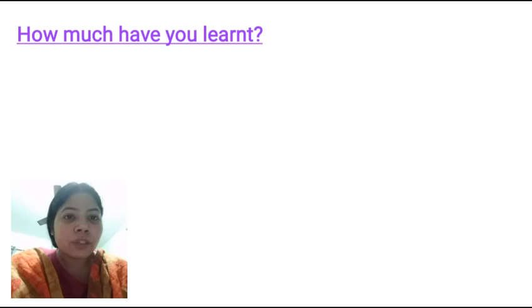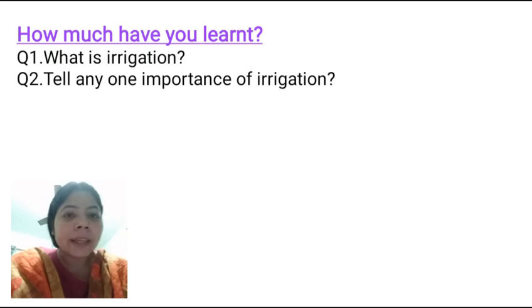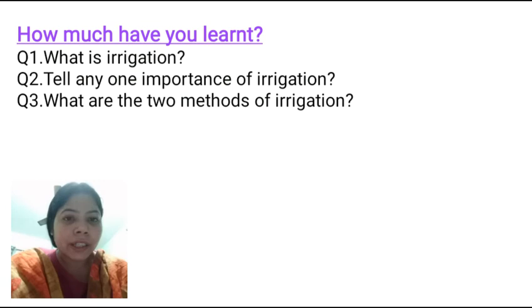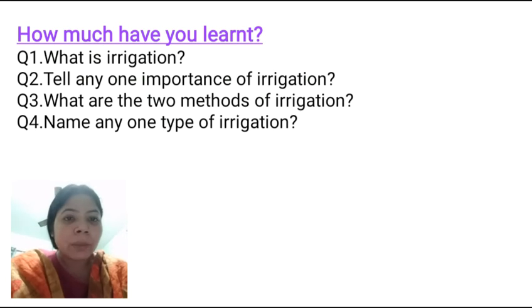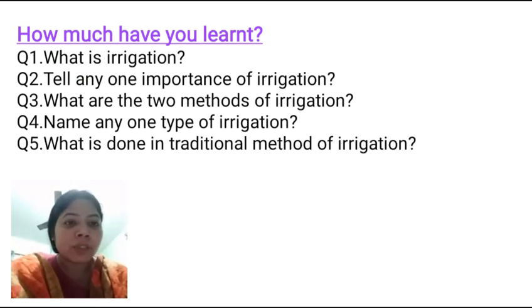Now let's check how much you have learned. What is irrigation? Irrigation is the process of application of water to crops through artificial channels to grow them. Tell any one importance of irrigation. Yes, it enhances the productivity of land. What are the two methods of irrigation? The two methods are modern methods and traditional methods. Name any one type of irrigation. Sprinkler method. What is done in the traditional method of irrigation?